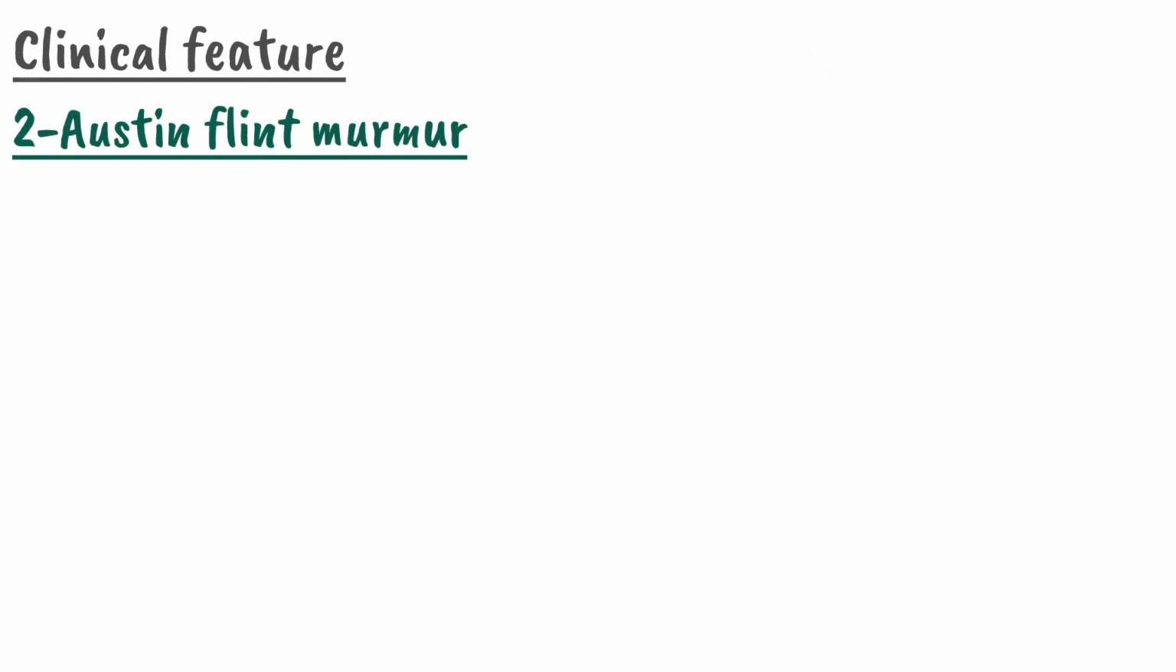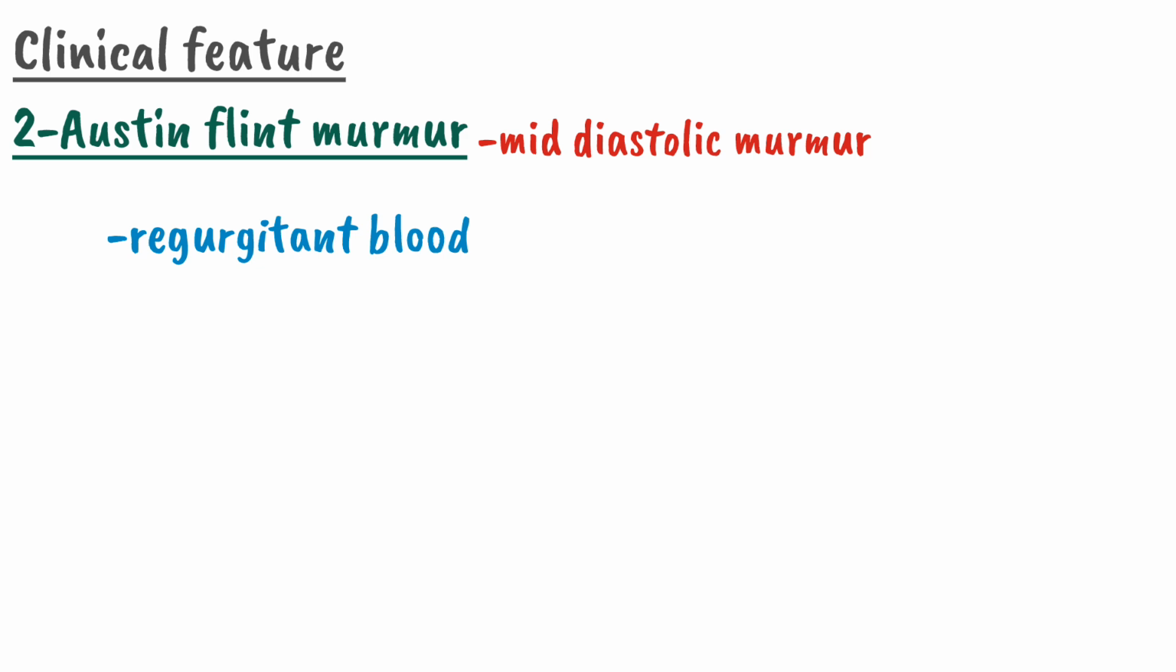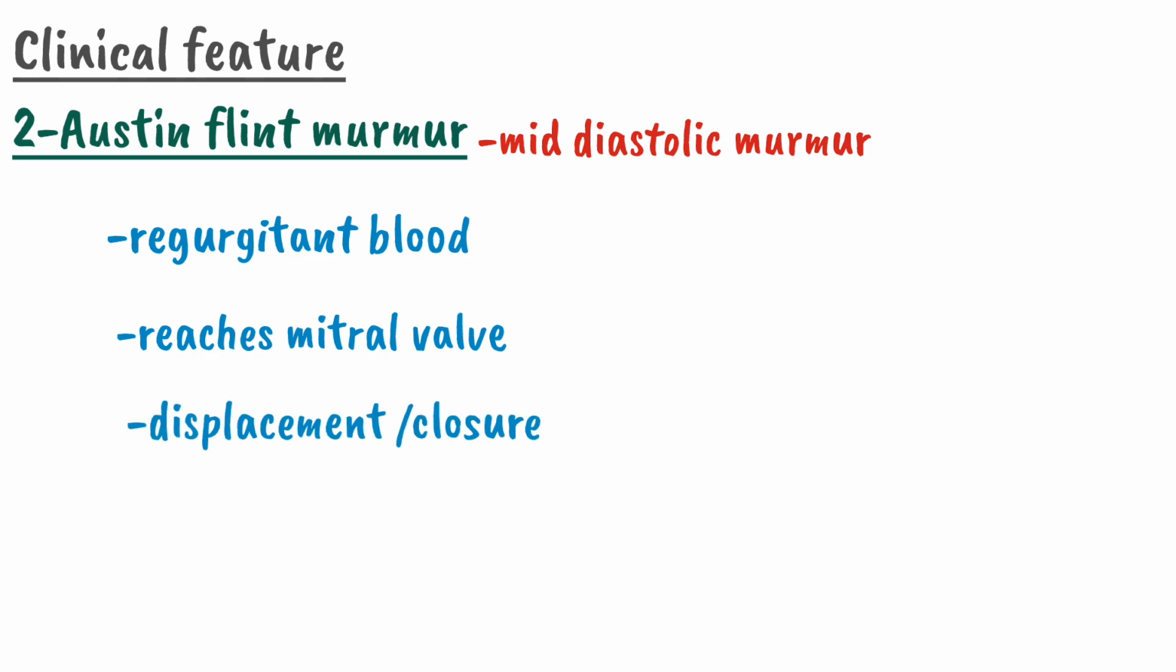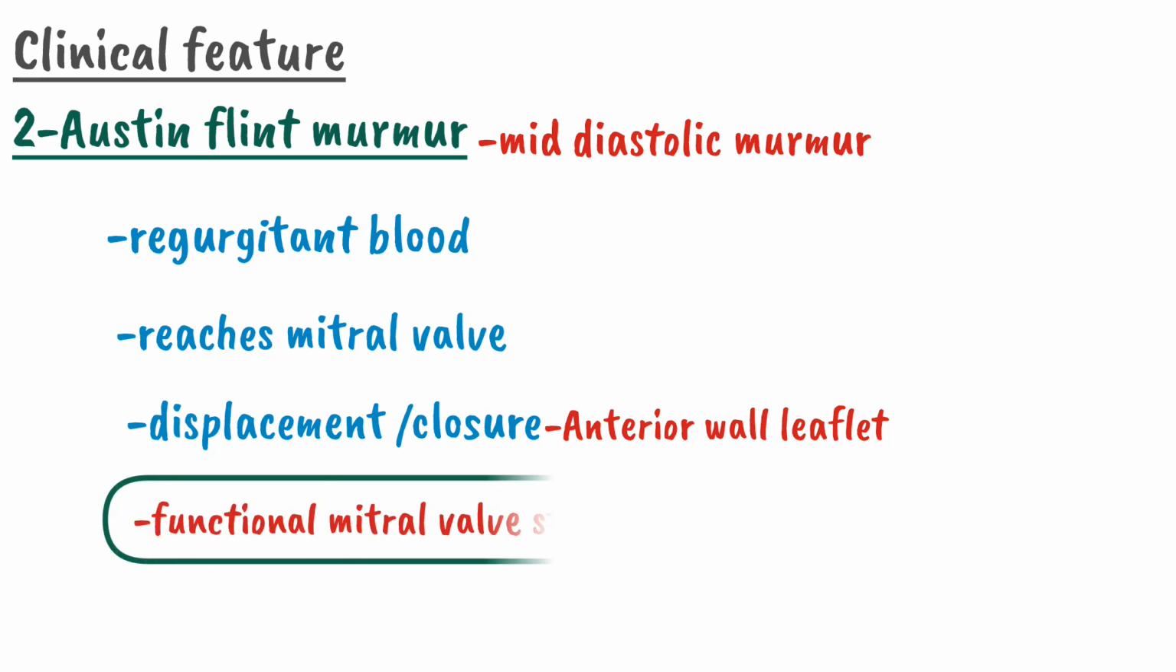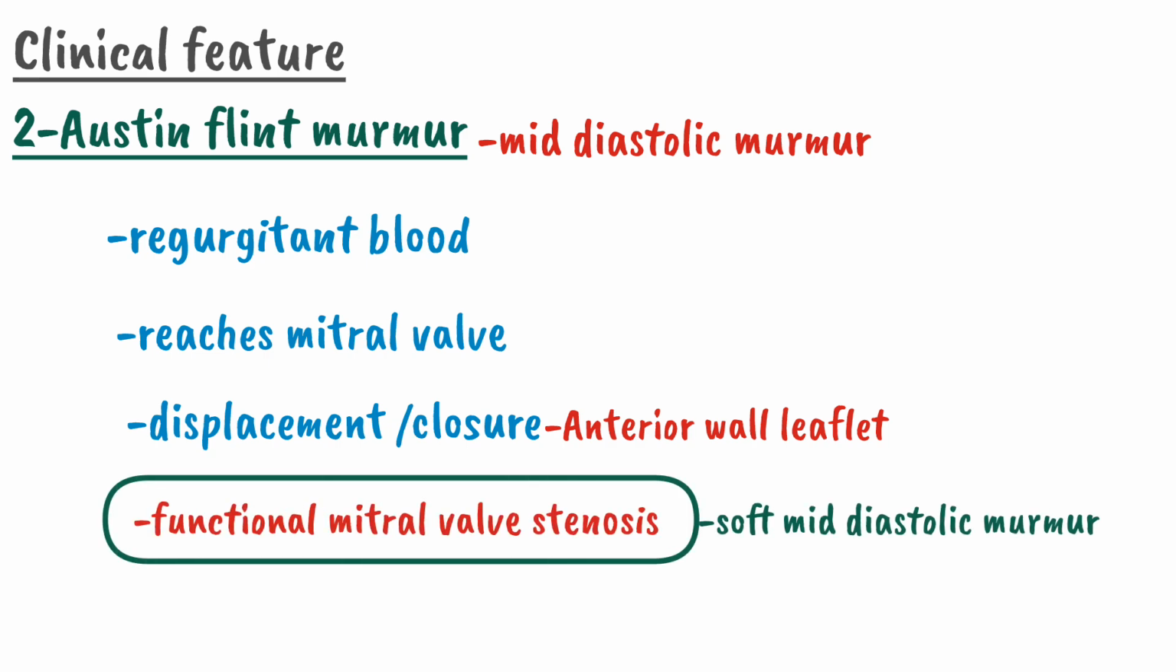The second one is the Austin-Flint murmur, also called a mid-diastolic murmur. It is produced when there is regurgitation of blood through the aortic valve, and this regurgitant blood reaches the mitral valve. So there will be a displacement or closure of the anterior valve leaflet. So there will be a functional mitral stenosis. So it will produce a soft mid-diastolic murmur called an Austin-Flint murmur.